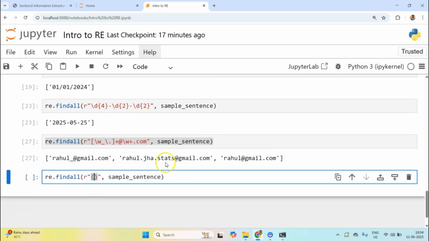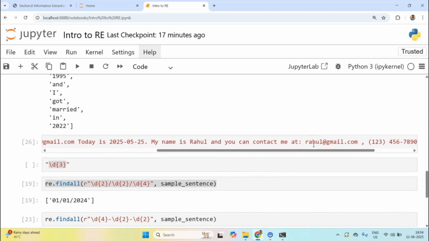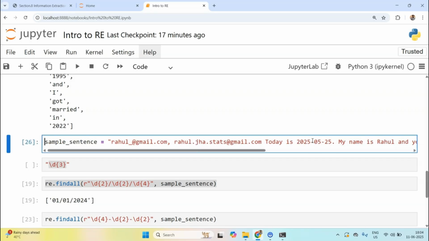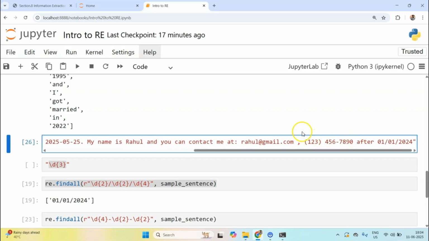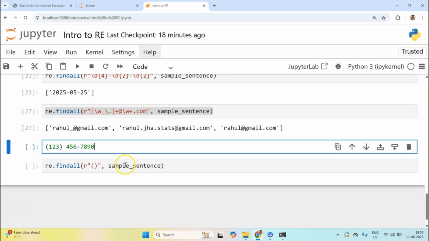So first of all, let me copy this phone number down here so that I can look at it. Okay, so this is the phone number.